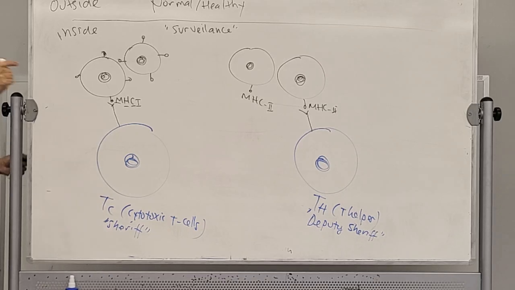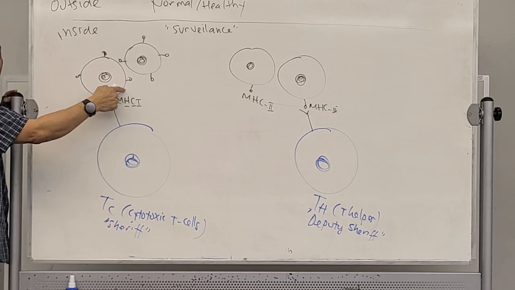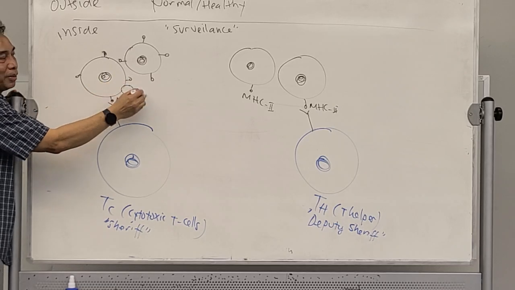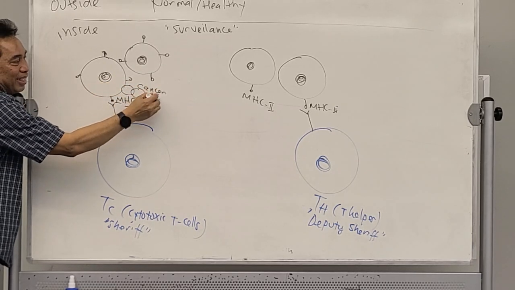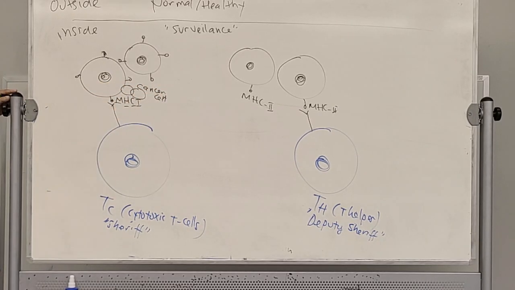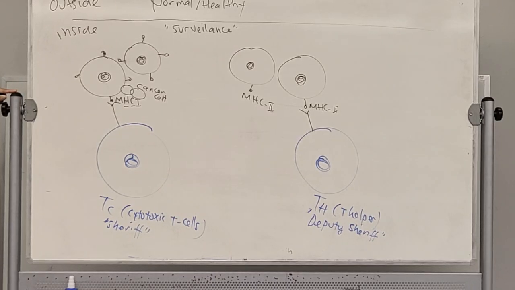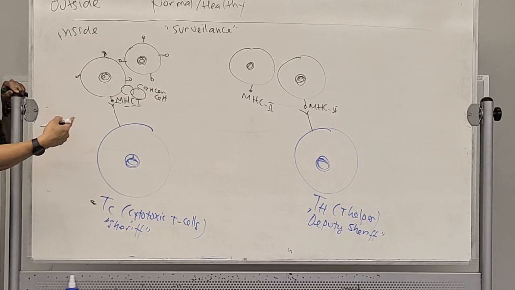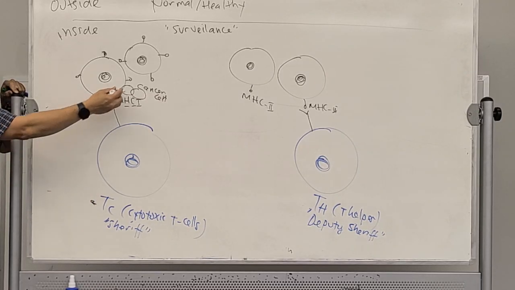Now, what happens if your cell over here acts differently? It becomes a cancer cell. Just for information, any cell in our body actually has the possibility of becoming a cancer cell. Cancer grows if the TC does not do its job.